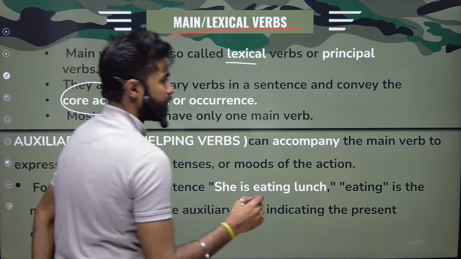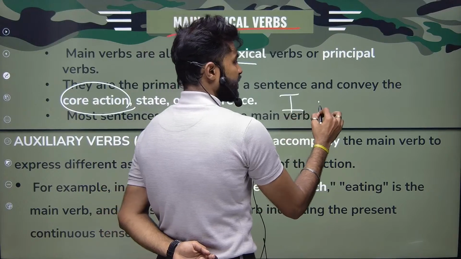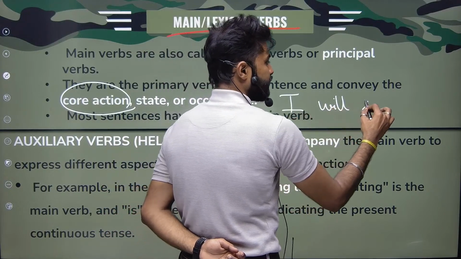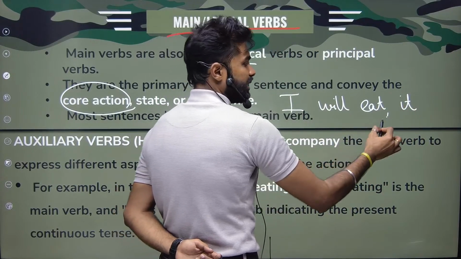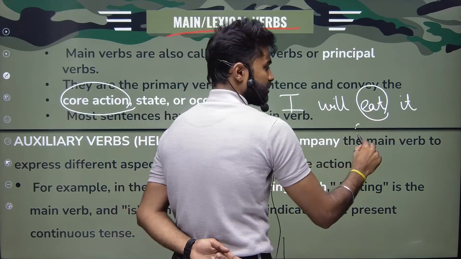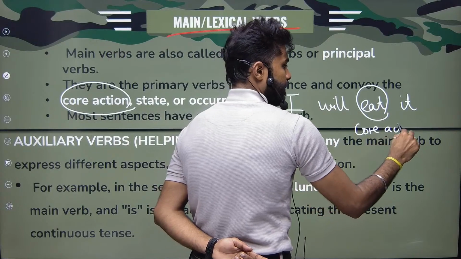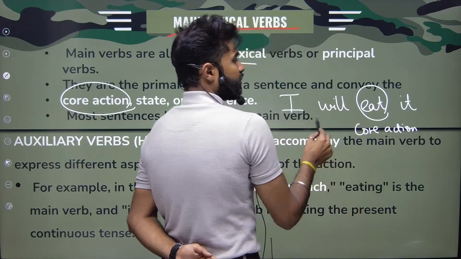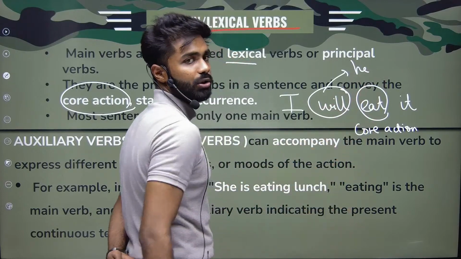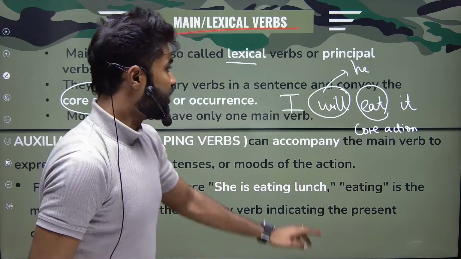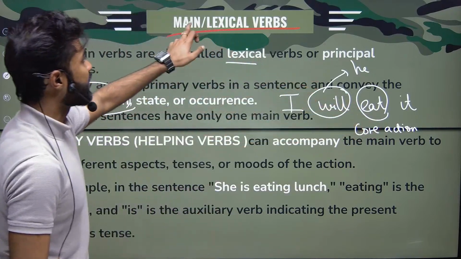Okay. For example, I will eat it. Here, eat is the core action. All right. And will is just a helping verb, or I can call it my modal. So the core action is called my main verb.